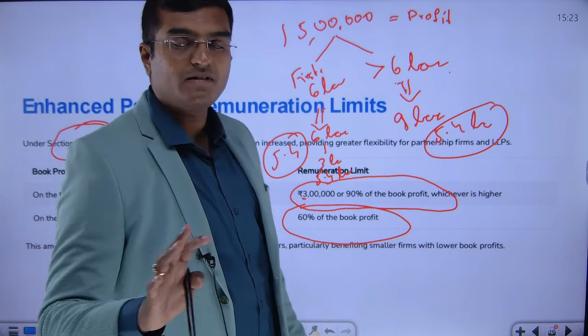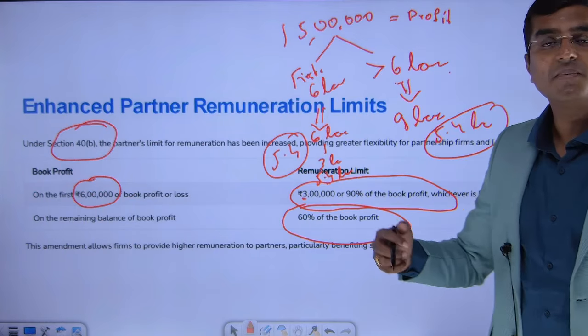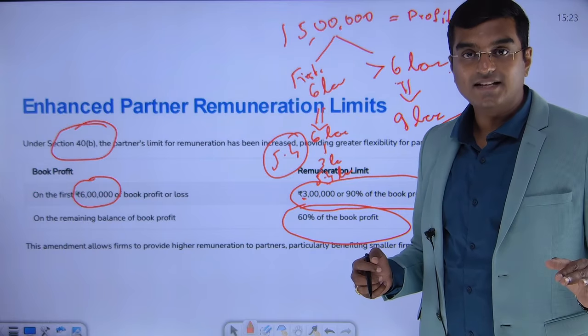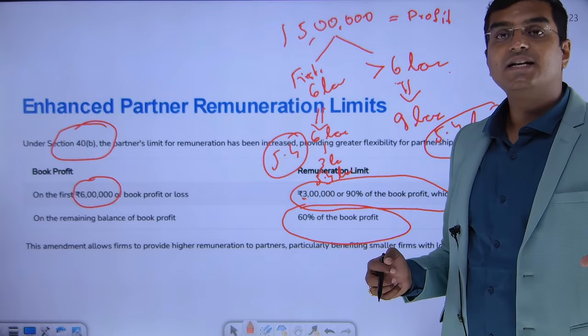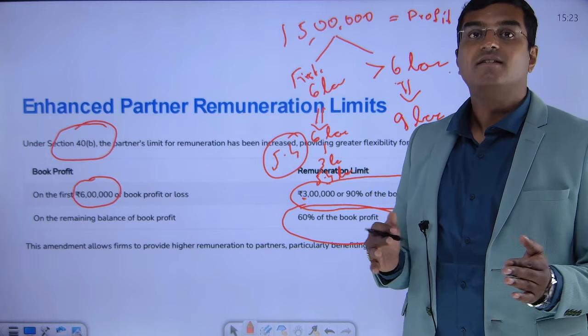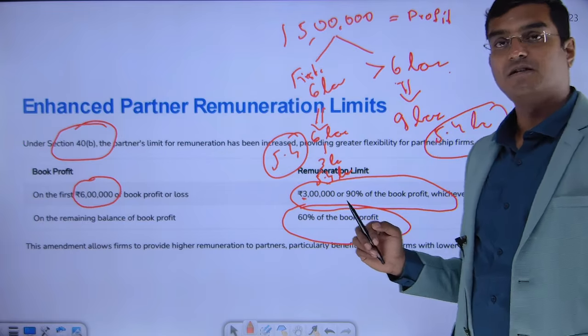It is not stopping the partnership from paying. In fact, for this 15 lakh, the entire 15 lakh can be paid as a salary to the partner. The partnership firm is not stopped. It only tells that, for the purpose of allowable deductions while calculating your tax, there is a certain restriction. That restriction is this amount, dear friends. I hope all of you understood this part.